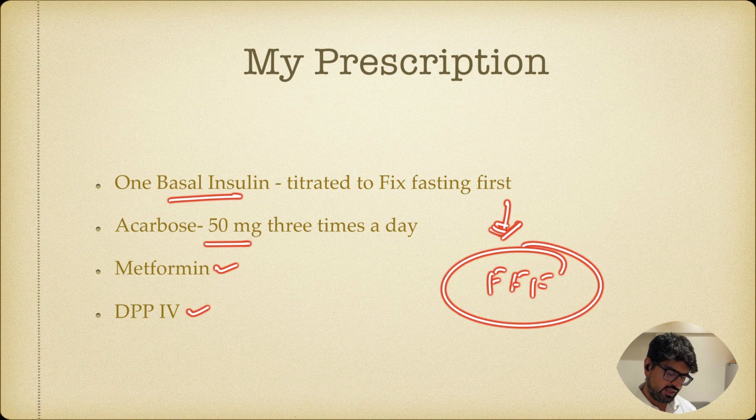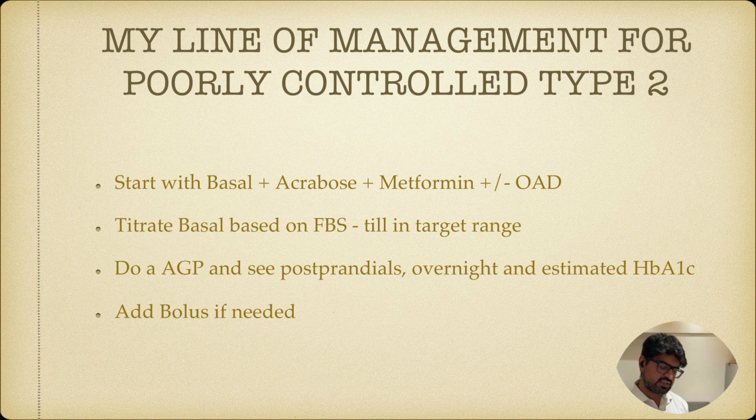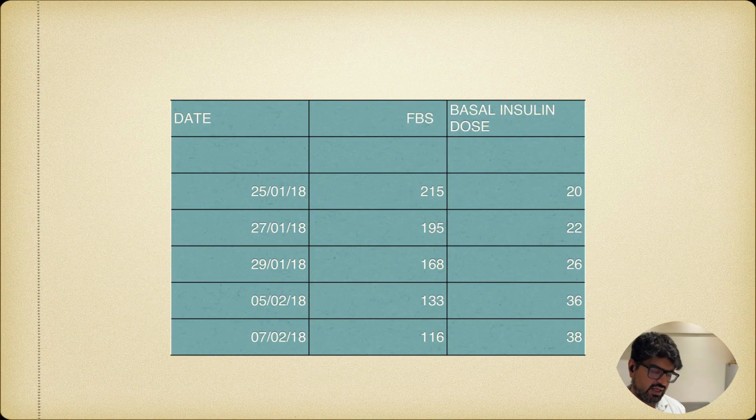This was the idea, right? So we started with this. We typically titrate the basal insulin to achieve the fasting in target range, right? And then we look at the AGP, which typically controls the postprandial sugar. And once we achieve the fasting sugar, we put the CGM, you look at the chart. And if you see this patient, you can see the chart.